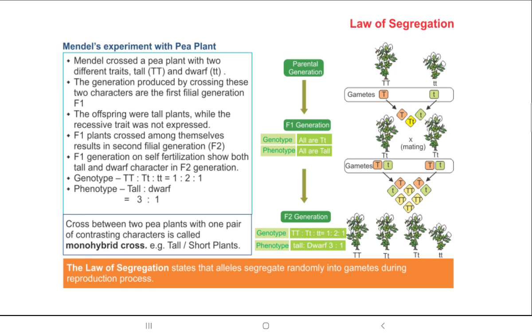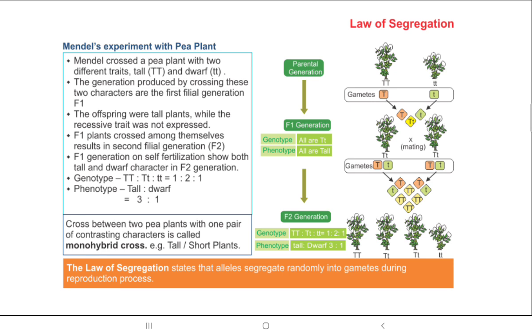In the first two, all three, the possibility was of tall, but at last we got one box where the short height also became dominant. So in order to study better, what did Mendel do? From the first, father and mother and the offsprings, the same offsprings he hybridized among themselves to see how many more varieties of traits we could have.